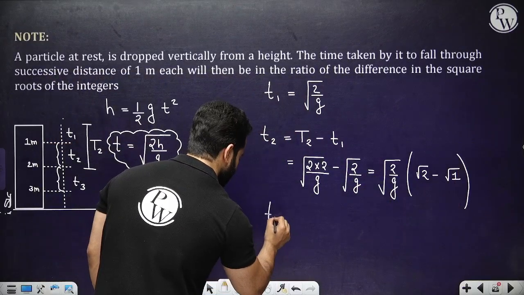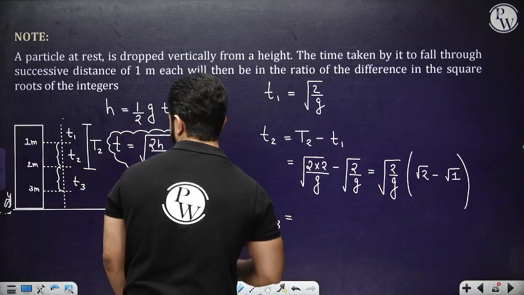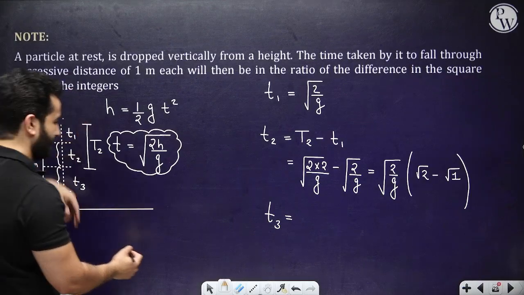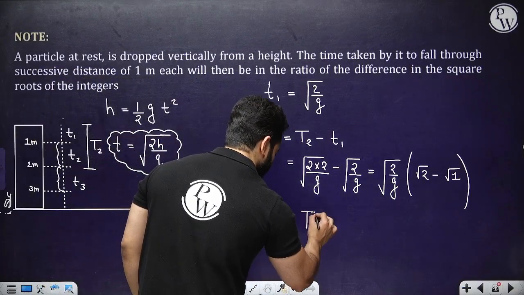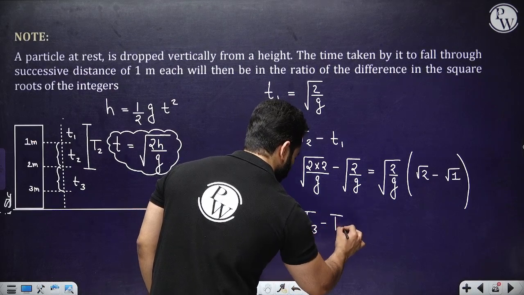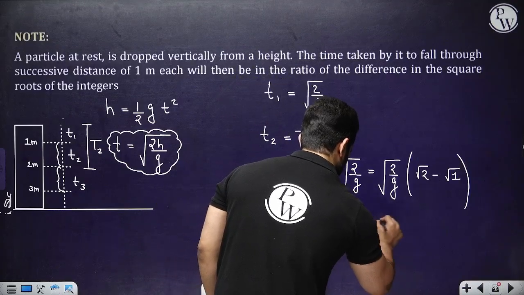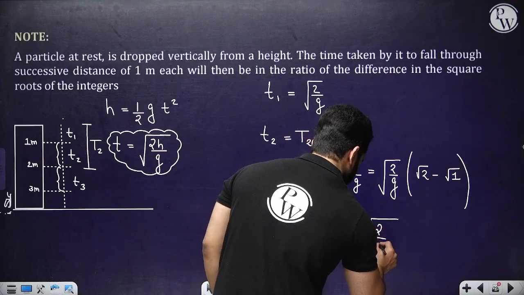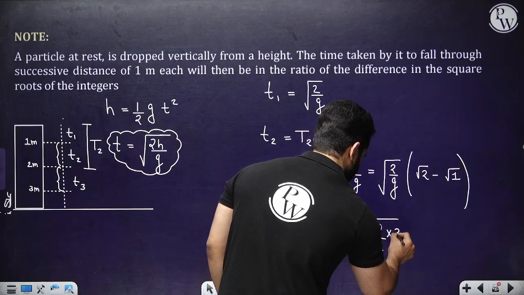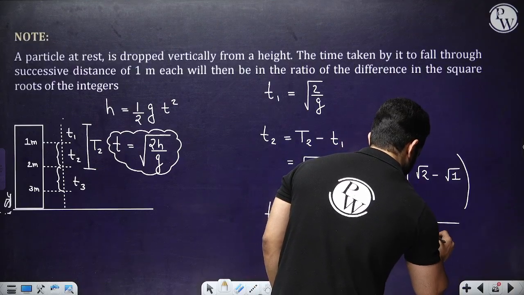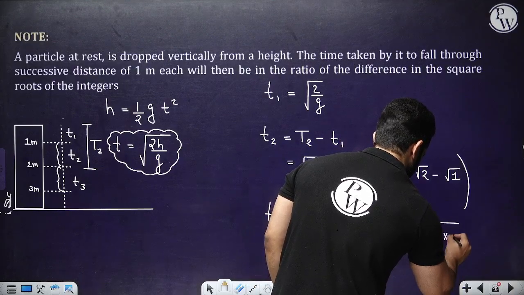Similarly, T3 will be found out by this time. I'll write it as capital T3 minus capital T2. So that will be capital T3 would be root 2 by g times 3 minus root 2 by g times 2.